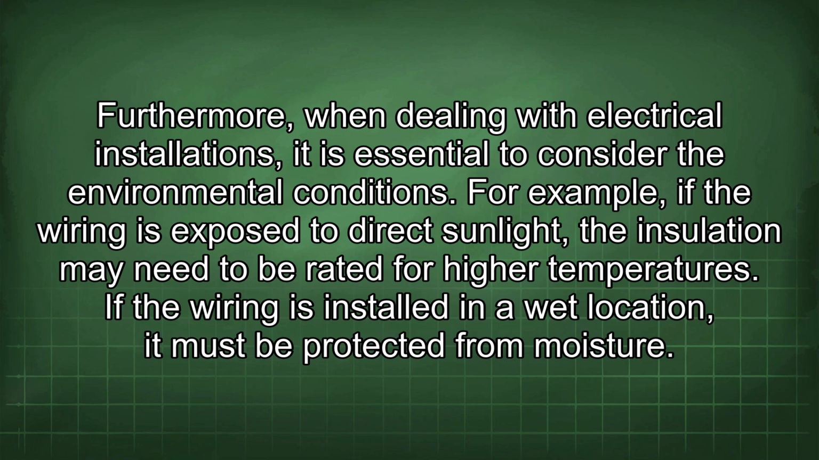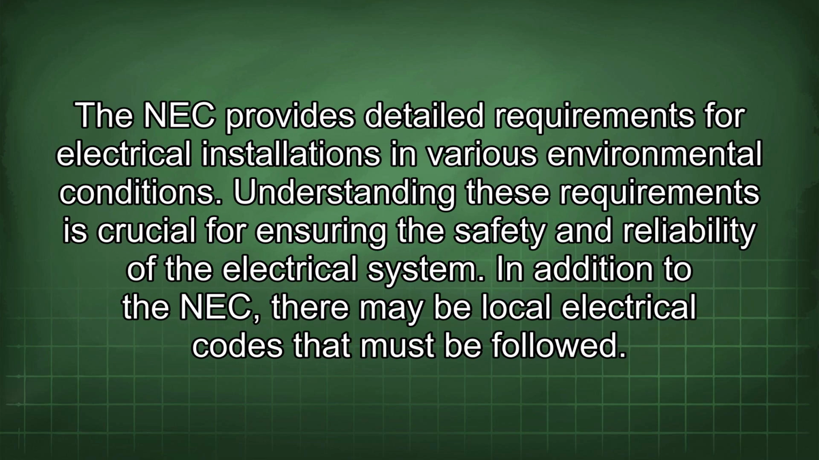Furthermore, when dealing with electrical installations, it is essential to consider the environmental conditions. For example, if the wiring is exposed to direct sunlight, the insulation may need to be rated for higher temperatures. If the wiring is installed in a wet location, it must be protected from moisture. The NEC provides detailed requirements for electrical installations in various environmental conditions. Understanding these requirements is crucial for ensuring the safety and reliability of the electrical system.